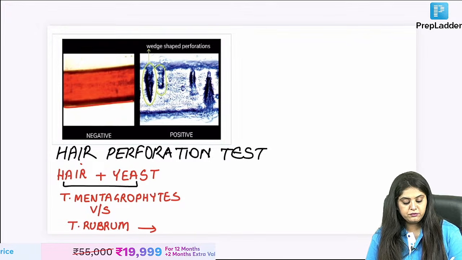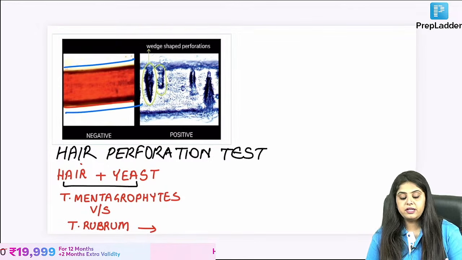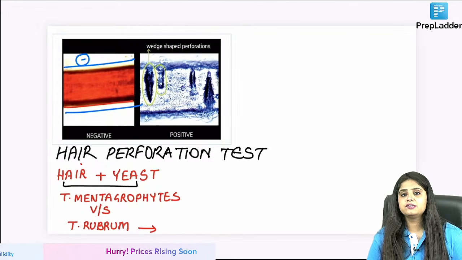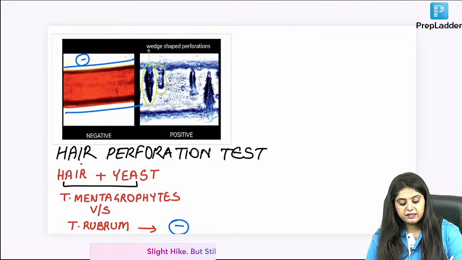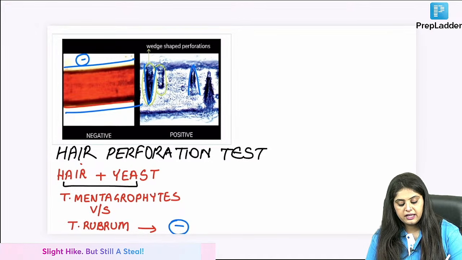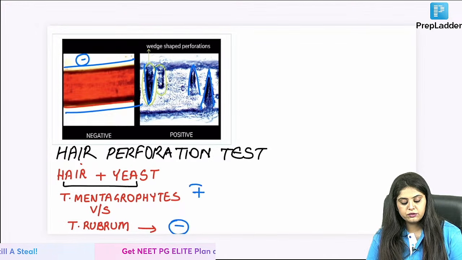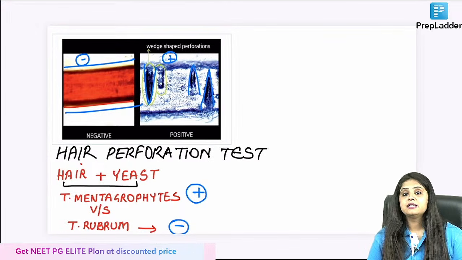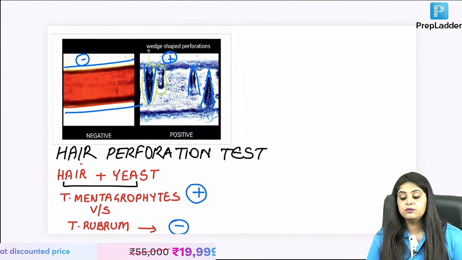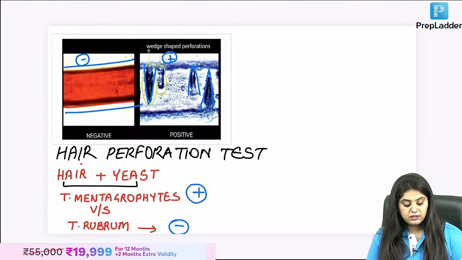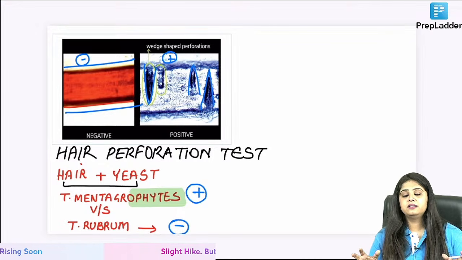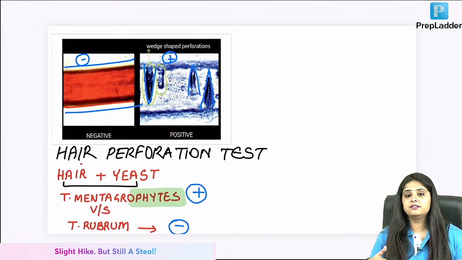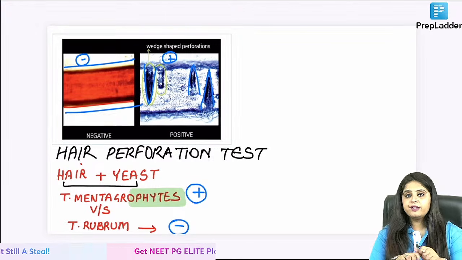So tell me, in the first photo, do you see any perforation of the hair happened? No. So this is hair perforation test negative. This means that is a case of T. rubrum. Versus in the second photo, I can see that yeah, hair is getting those wedge-shaped perforations. So if hair perforation test is positive, that is Trichophyton mentagrophytes. The shaft is eroded. Exactly, guys. So remember, Trichophyton mentagrophyte is like fight again, violence. This topic is all about violence. When you will fight, you will want to tear the person apart.